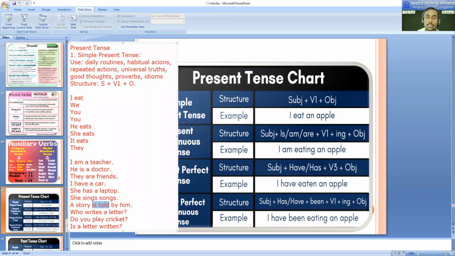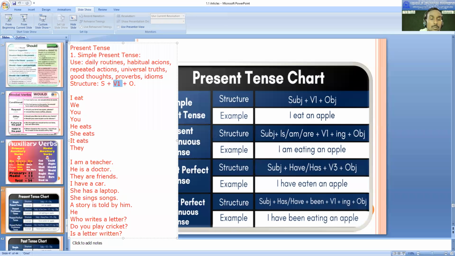Try to understand, though it is not according to this structure. Sir, what will be the active pattern of that sentence? Yes, we can convert them. Let's convert that into active. After "by," what is here? Him. So what is the nominative case? He. Then "is told." Instead of that, we need to use V1.